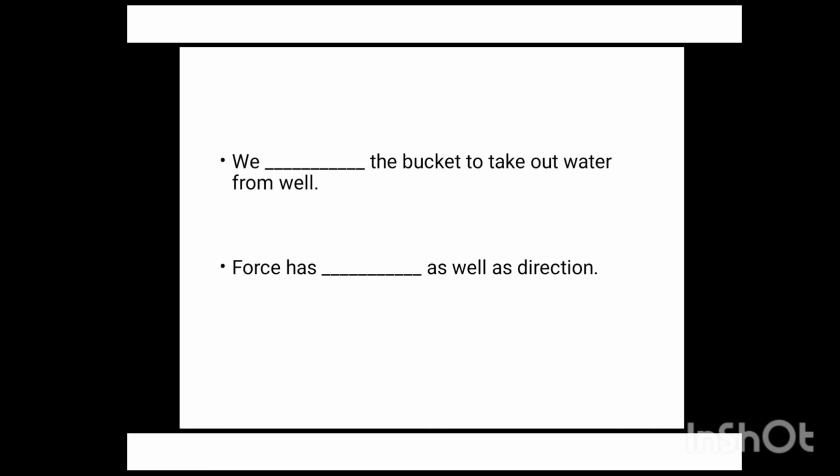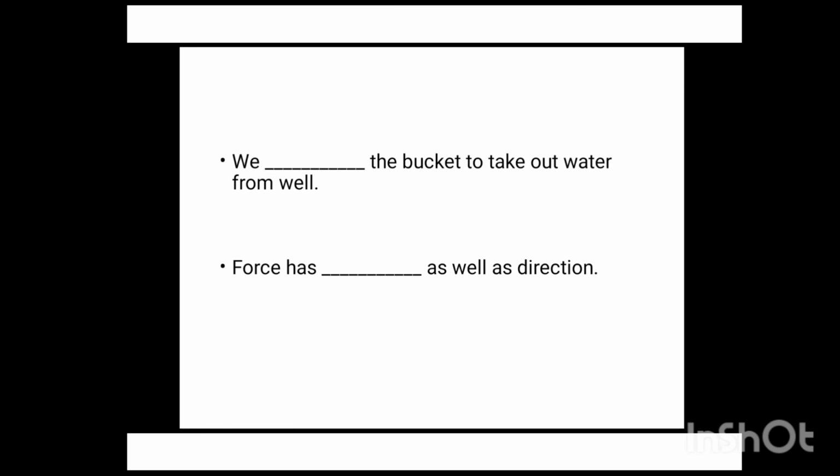We blank the bucket to take out water from the well. Here you have to fill in the blank. You have 10 seconds to answer this question. We blank the bucket to take out water from the well. Your time starts now. 10, 9, 8, 7, 6, 5, 4, time up. Yes, we pull the bucket to take out the water from the well.